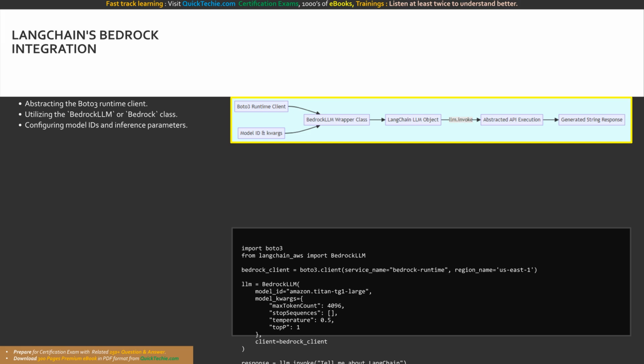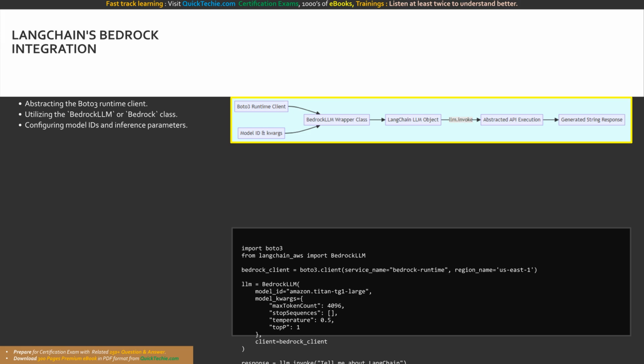We import the Bedrock LLM class, or traditionally the Bedrock class, directly from the LangChain AWS or LangChain community integration libraries. When instantiating this class, we simply pass our pre-configured Boto3 Bedrock runtime client, specify the precise model ID we wish to invoke, and provide a dictionary of model_kwargs.